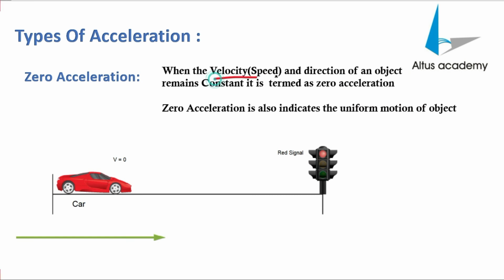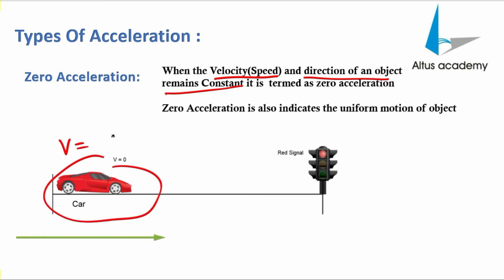When the speed and direction of an object remain constant, the acceleration is zero acceleration. Let's take an example. For the car we are having, the initial velocity vi is 10 kilometers per hour, and the final velocity vf is also 10 kilometers per hour.